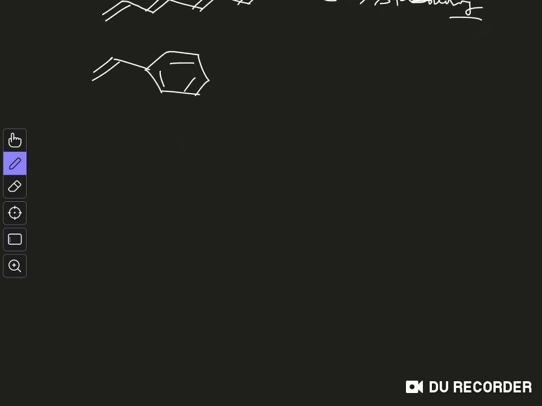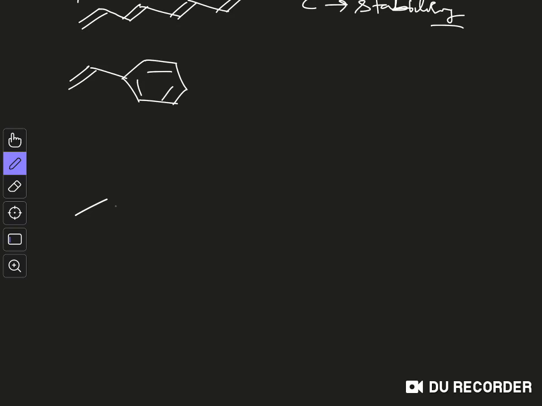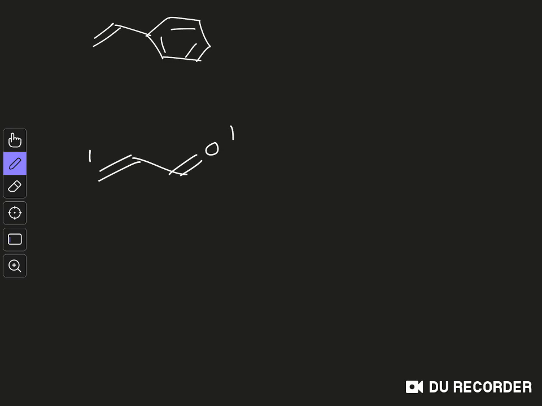Now what about the Z substituents? Let's say you have this alkene and you attach this carbonyl group. What will happen? Whether the energy will decrease or increase. Again you can think of this system as a butadiene system, only this carbon is replaced by oxygen. So overall the energy of all the molecular orbitals will lower down.